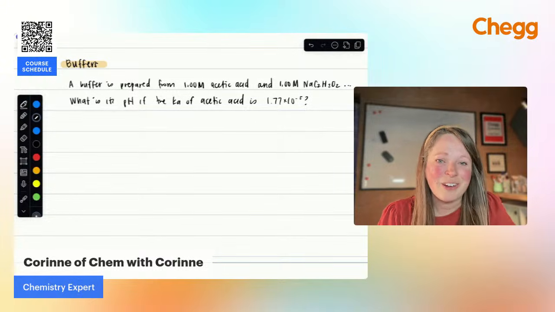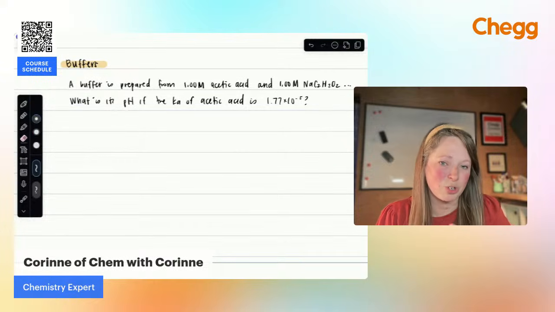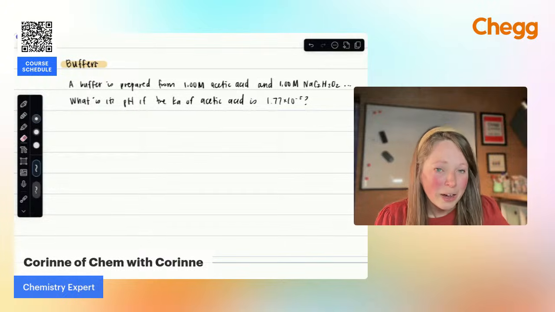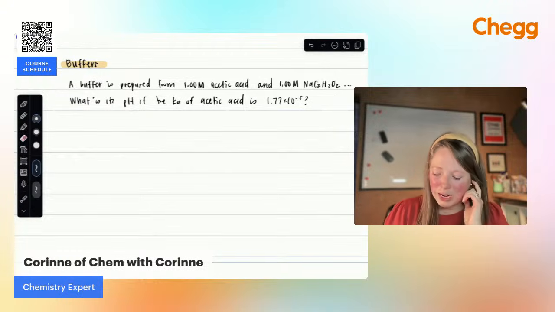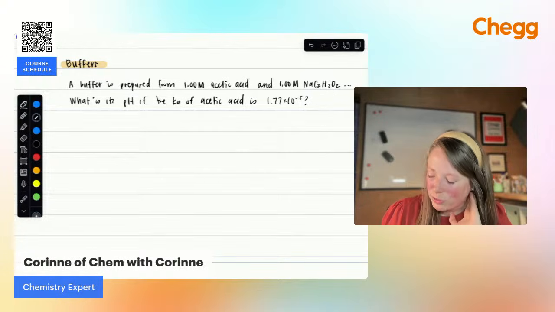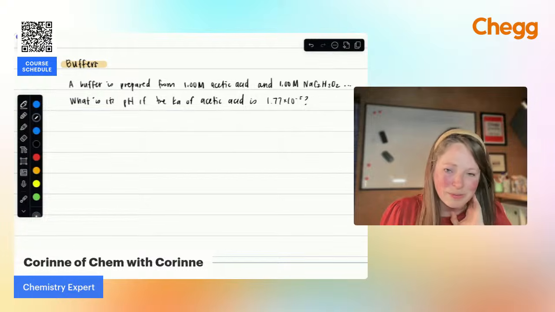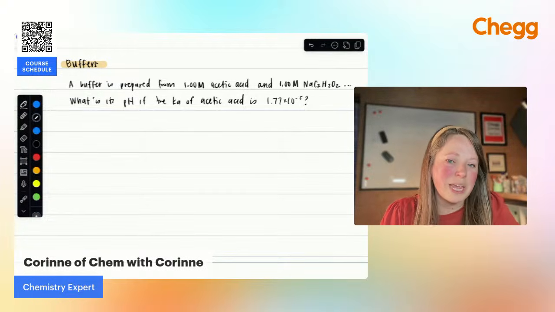All right, so with this, basically for a buffer, you have to know that a buffer system can never contain a strong acid or a strong base. So if you're asked to pick out a system, you're looking for a weak acid and its conjugate base, or a weak base and its conjugate acid. So that's how we pick those out. So acetic acid is going to be a weak acid. When acetic acid loses that H, it becomes just acetate, right? And then sodium acetate is its conjugate base. All right, so what is its pH going to be?